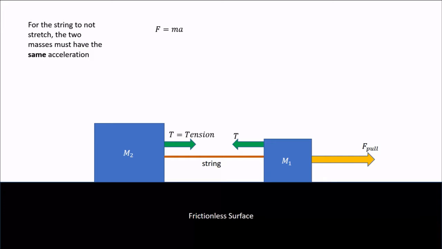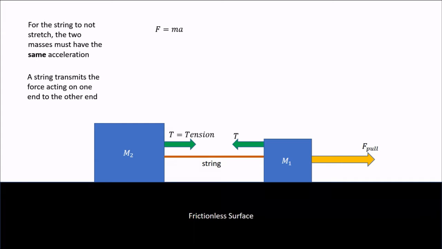If it could, then F equals ma wouldn't make much sense. Just think about that for a second. If mass were zero, then force has to be zero. Rather, the massless string transmits the force through itself, and applies that force to the objects attached on each end. Each object feels the same tension force, but in the opposite direction.